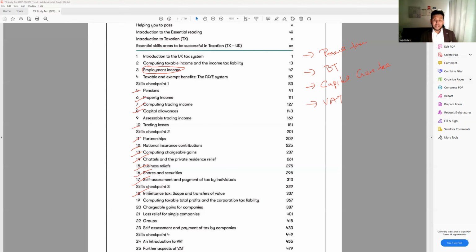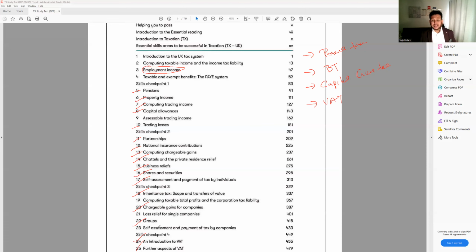This sort of thing will help your friends and family and a lot of people from the taxation point of view, because so many people don't give their assets to the children until they die. And in the end, the children who inherit have to pay a lot of tax. How to transfer the nil rate band from the husband to wife and wife to husband, you're going to learn all of these things. It's a very interesting thing, obviously not only for the exam, but also for how this works. Then we have chargeable gain for the company, group,